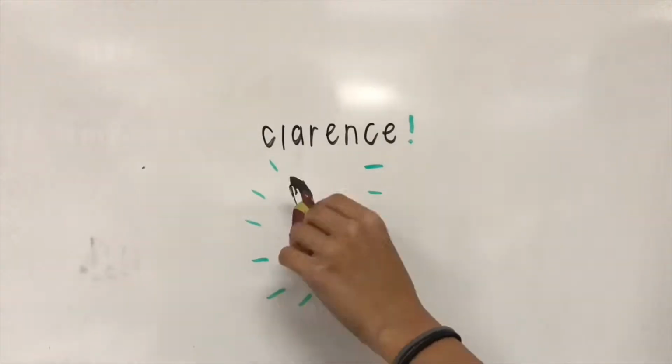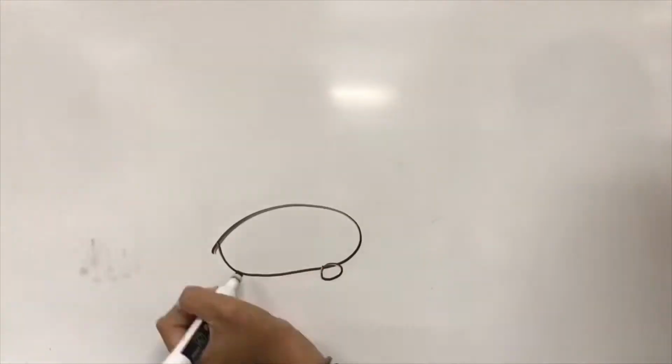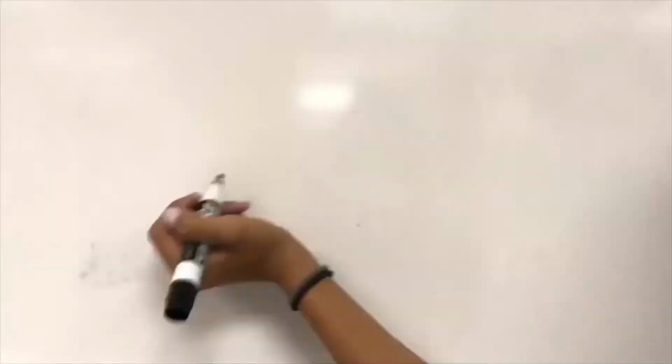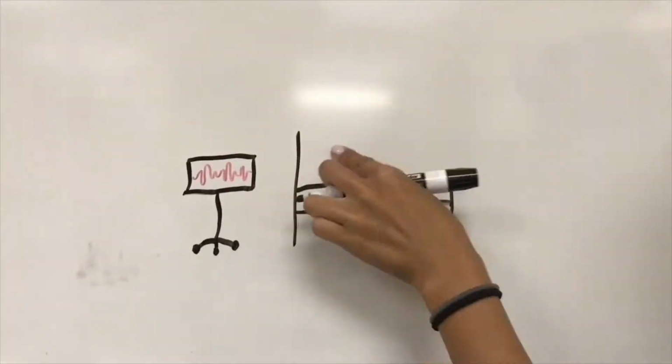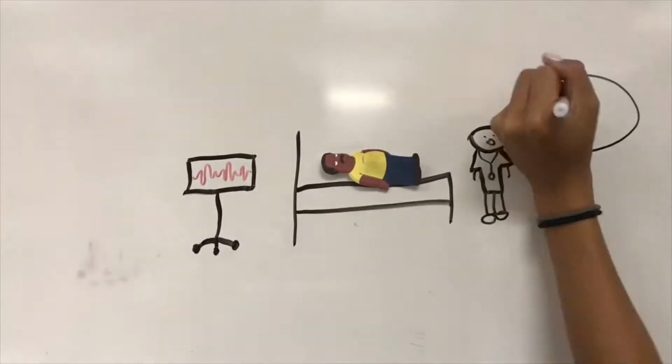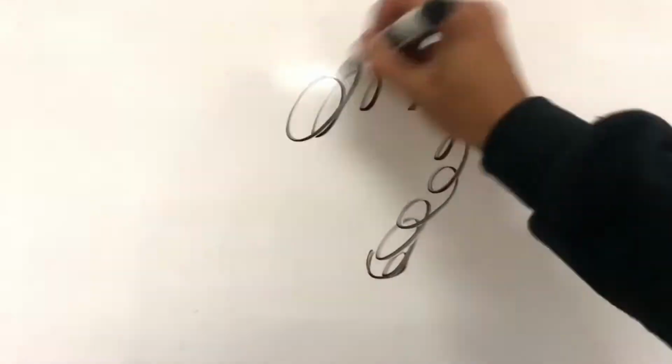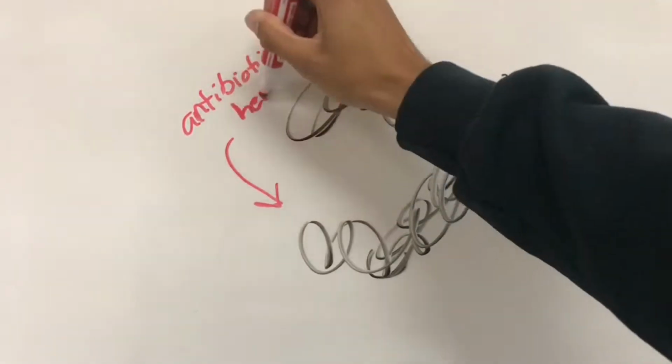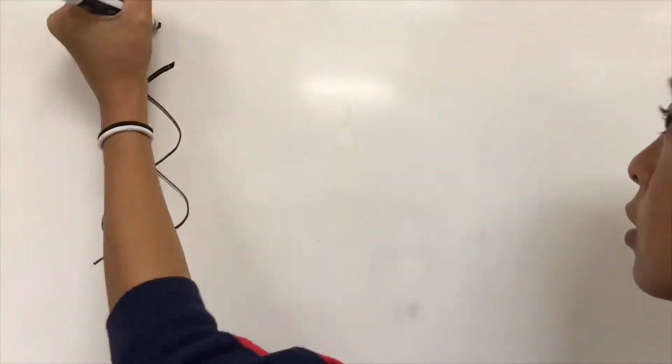This is Clarence. He had a terrible accident where he fell out of a helicopter and got hit by a car. Because of his terrible injuries, his doctor prescribed him antibiotics so that he could prevent infection. These antibiotics work by binding to small subunits of a ribosome.